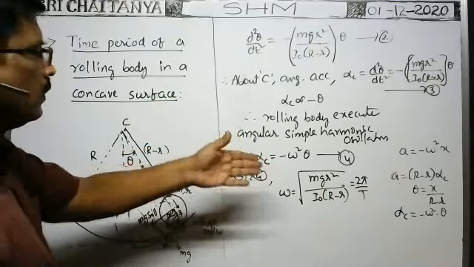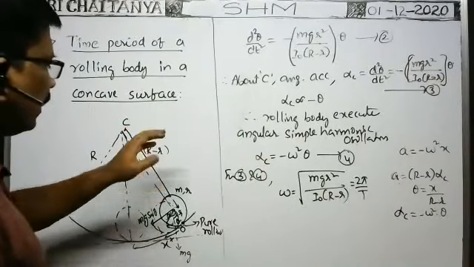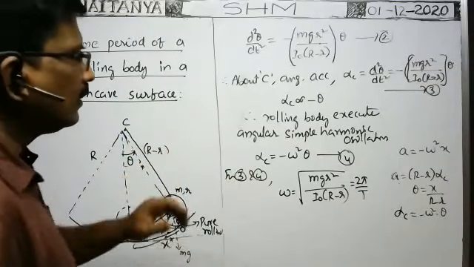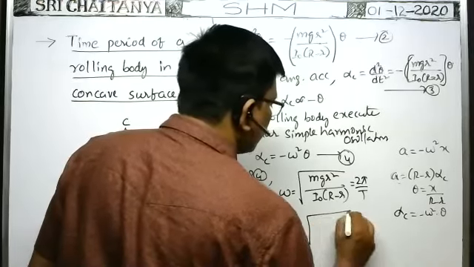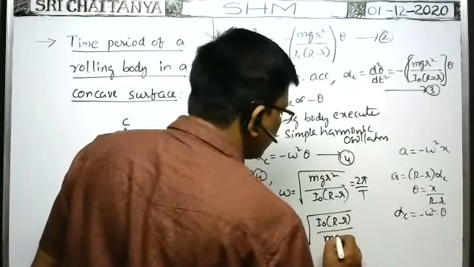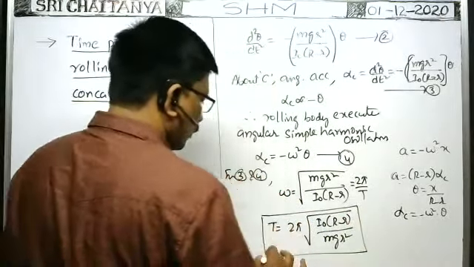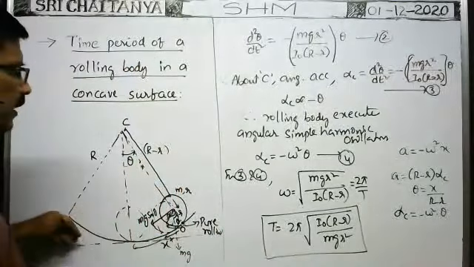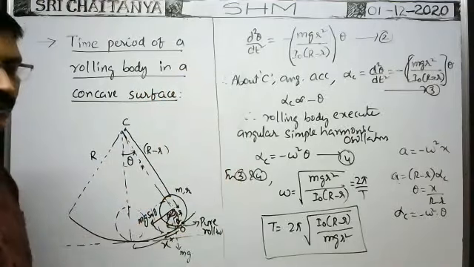So about the same point, while making oscillations here, the time period of the rolling body about the point C is T. Then time period T is equal to 2 pi into root of I naught into capital R minus small r by mg into small r square. This is the formula for time period of the rolling body. So the time period of this rolling body on the concave surface is equal to this one. It is the general formula.